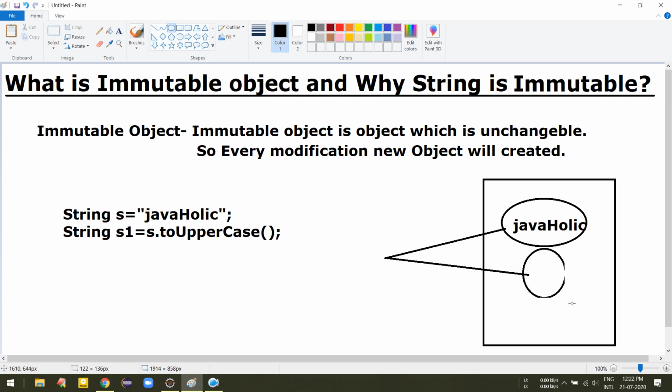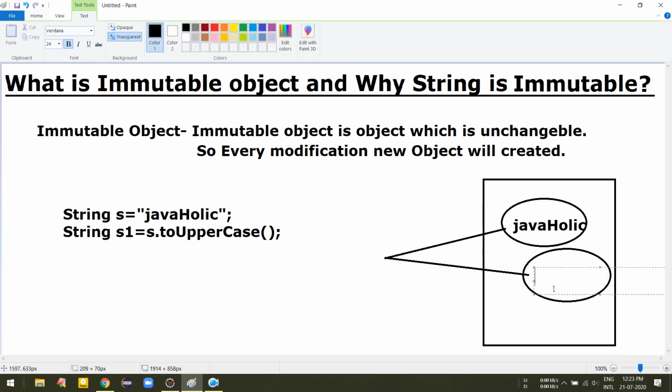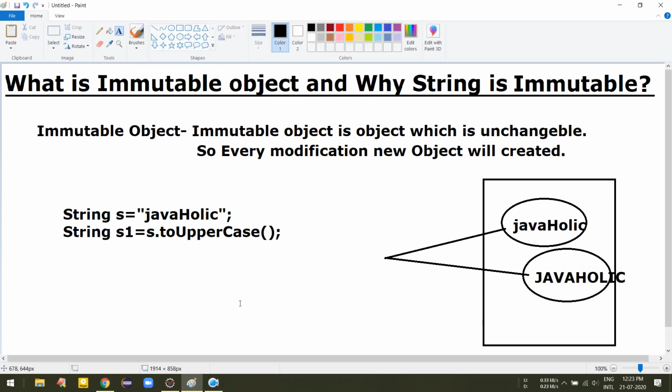It becomes JAVAHOLIC. This kind of thing happens with String, because String is an immutable object.